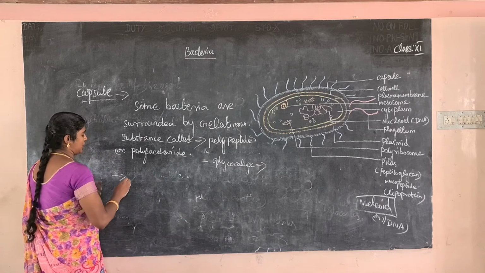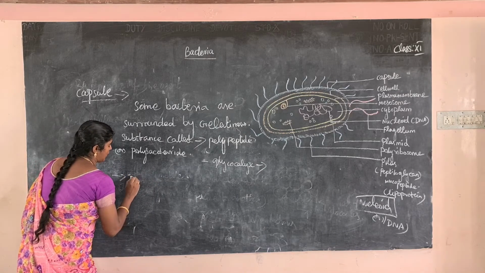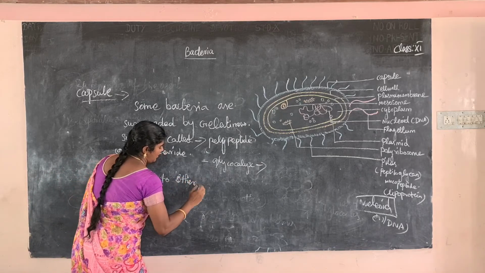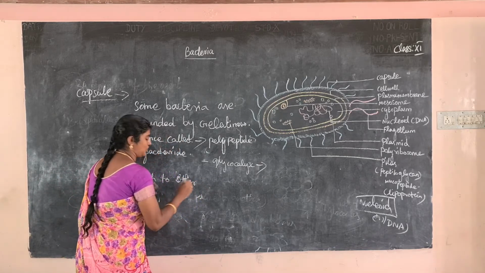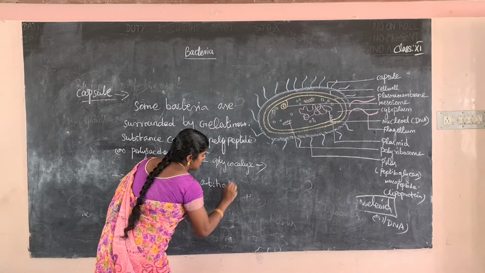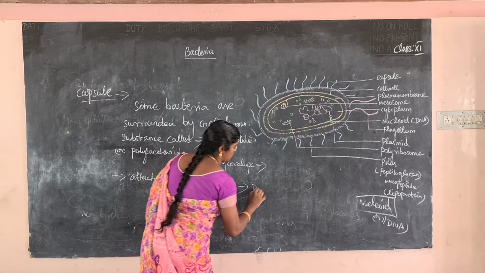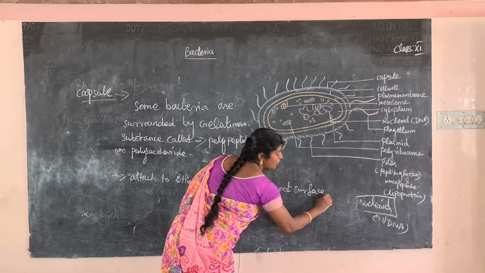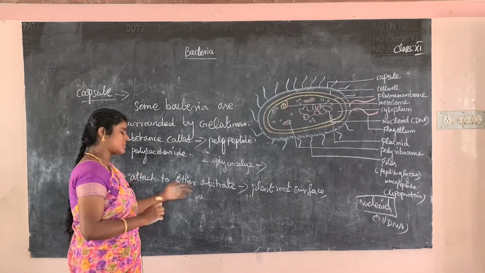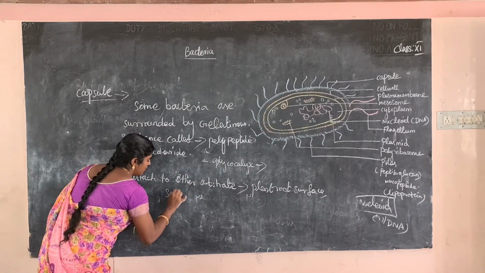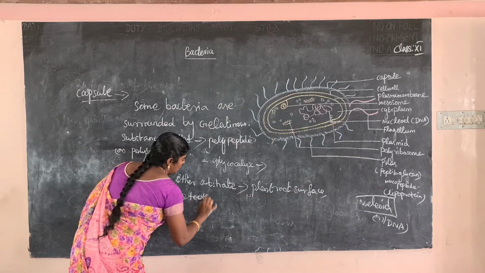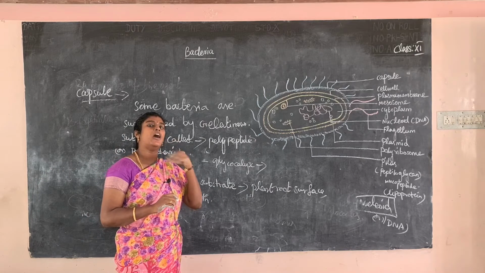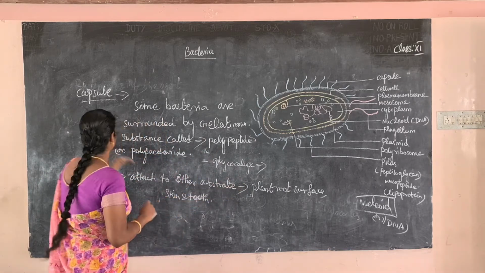So what is the use of the capsule? It is easily attached to other substrates because of its sticky nature. What is the meaning of other substrate? For example, first one, plant root surface. Next one, human skin. Another one, teeth. The capsule is sticky, so it easily helps them attach to other substrates.